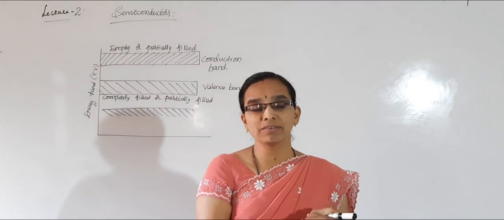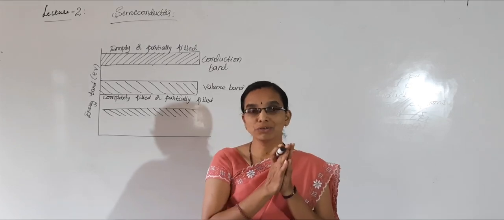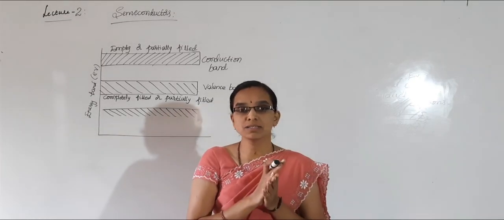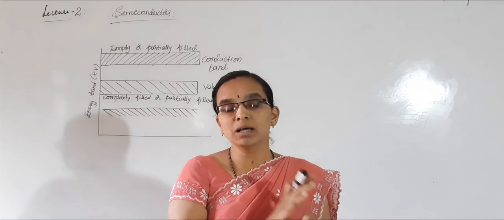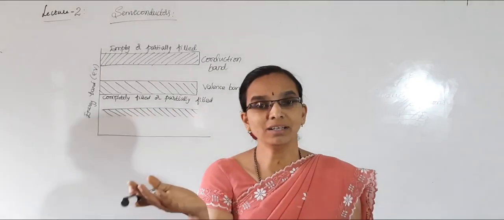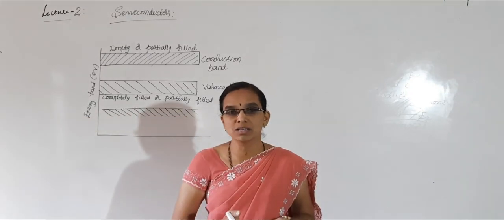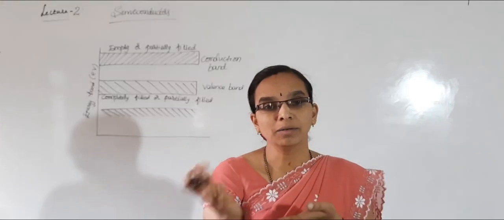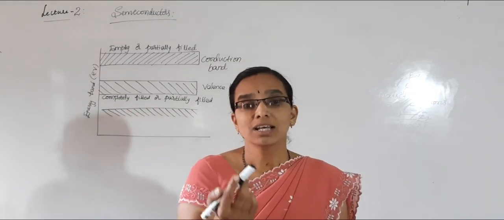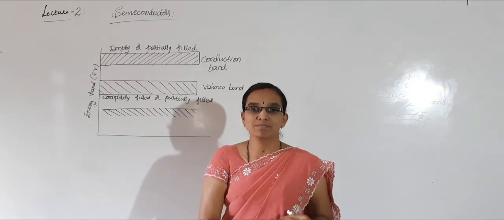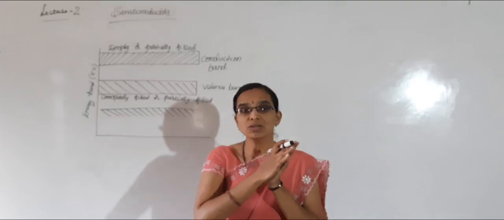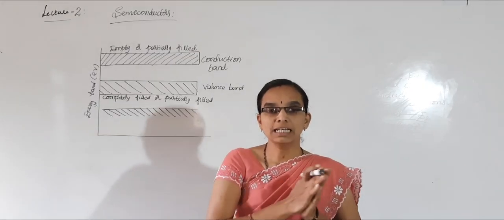When you consider a solid, the energy possessed by these valence electrons, there are billions of atoms, so you will get that many valence orbits, and the number of valence electrons is proportional to the number of atoms. Those valence electrons of all the atoms possess energies. Those energies are not the same. Each atom is unique.